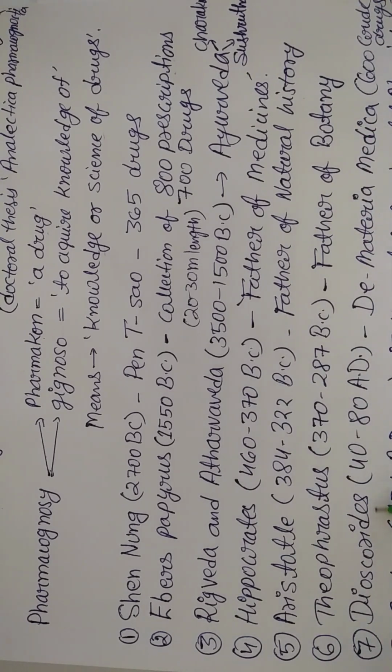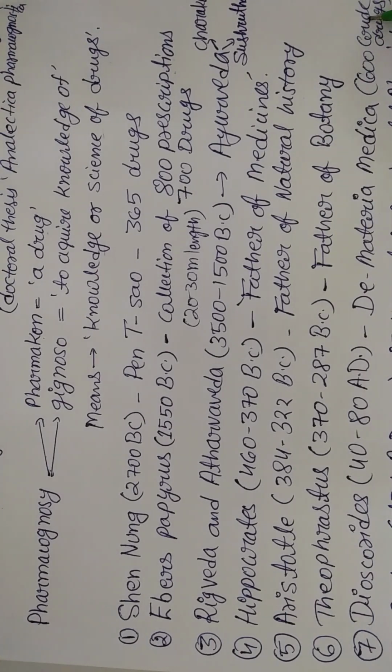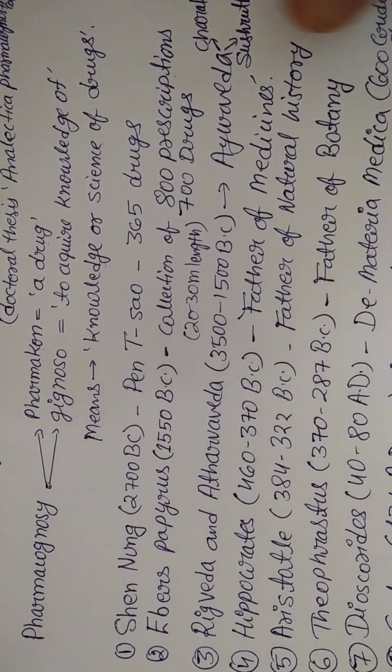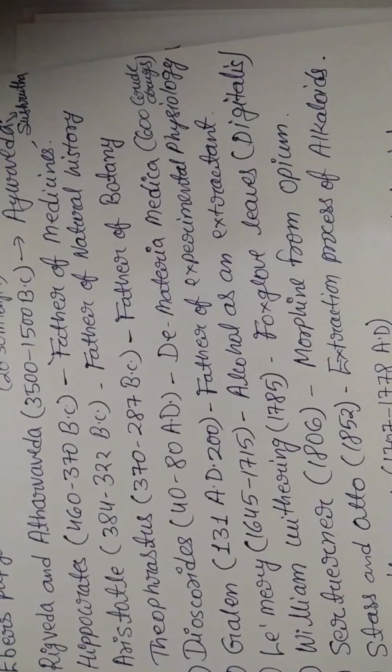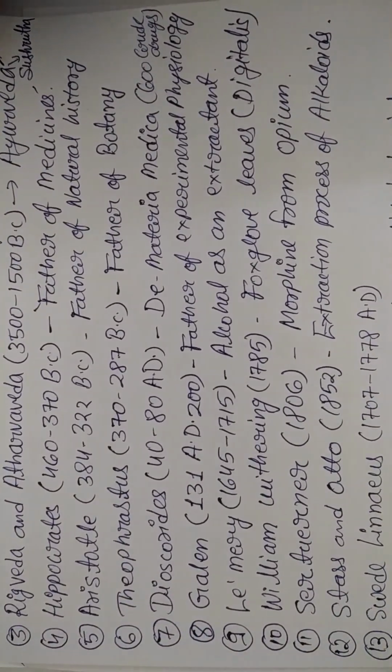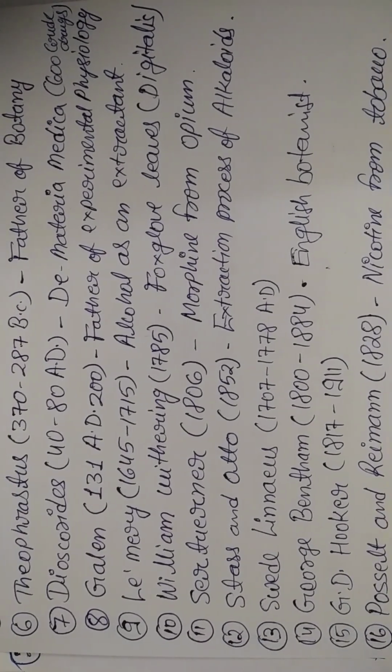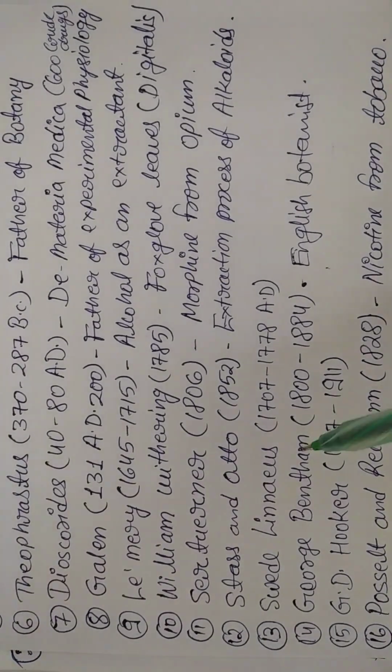Then we had Dioscorides, 40 to 80 AD. Right, he prepared De Materia Medica, which was the compilation of 600 different crude drugs. Actually, 600 different crude drugs. So that is also a great contribution at that period of time, right? Then after that, we have some more series of scientists, right?